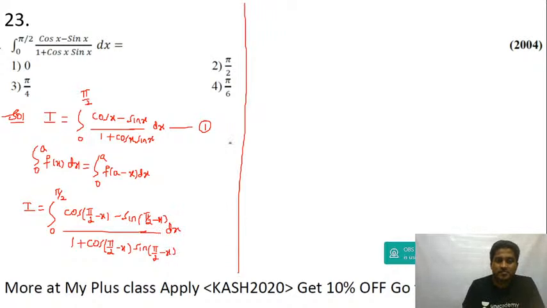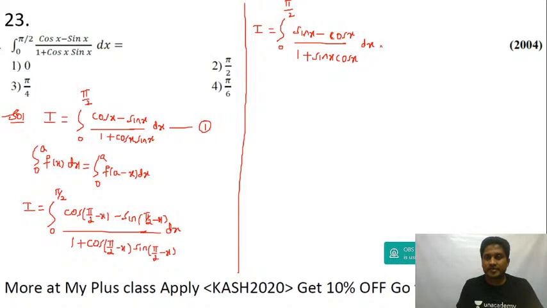So this becomes I equals the integral from 0 to pi by 2 of cos of (90 minus x), which is sin x, and sin of (90 minus x) will be equal to cos x, upon 1 plus cos of (90 minus x), which is sin x, and then this is cos x dx.